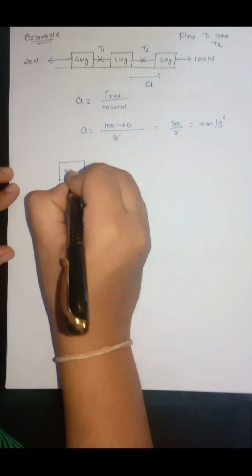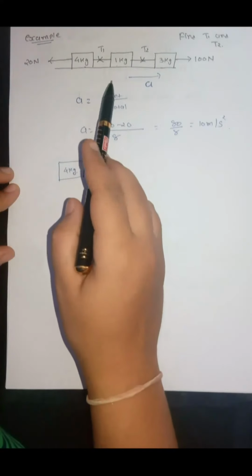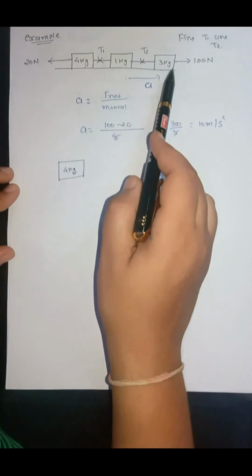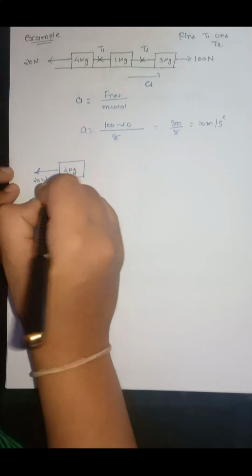For the 4 kg object, remember we have to write the forces acting as they are. Do not find the net force and apply 80 Newton over here. We have to write the exact forces, that is 20 Newton in this direction, T1 in this direction, and acceleration in this direction, that is equal to 10.